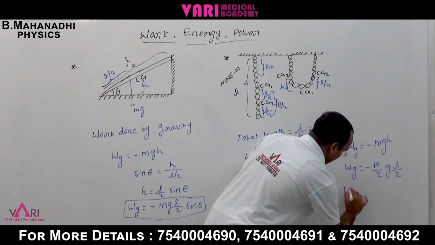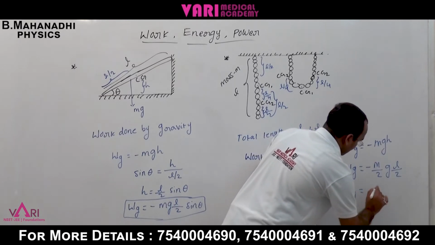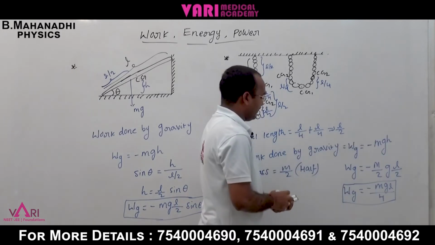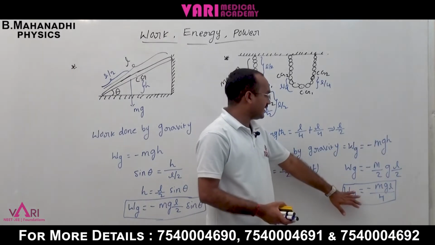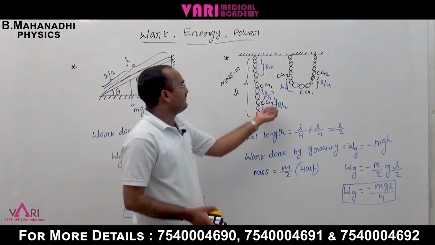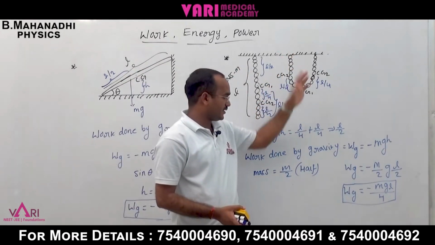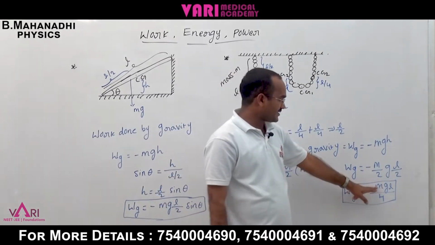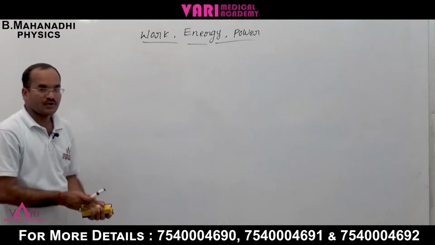So work done by gravity equals minus mgL by 4. If a suspended chain is lifted from the suspension point, the total work done by gravity is minus mgL by 4.